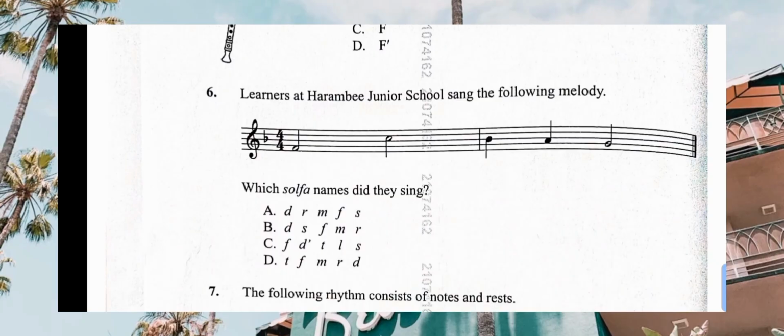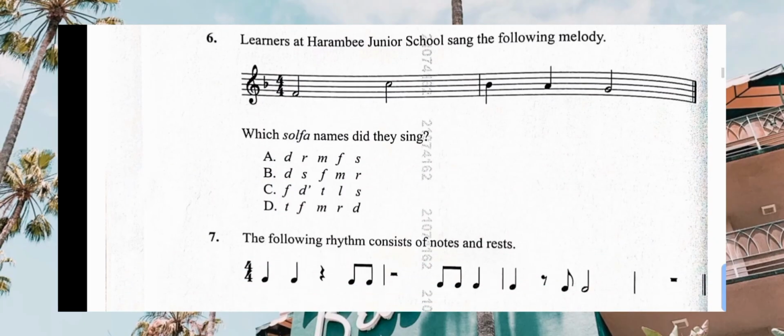Learners at Harambee Junior School sang the following melody. Which solfa names did they sing? They sing the solfa do, re, mi, fa, so.